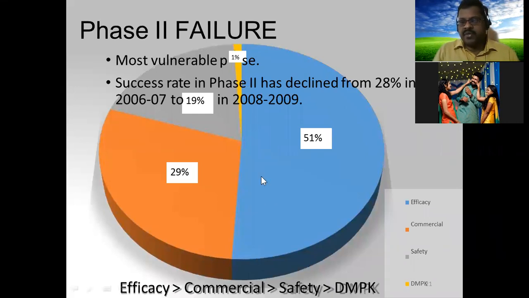The remaining almost 50% fail. The success rate in phase 2 has declined from 28% in 2006 to 7 to 9 to 19% in 2008 to 9. The reason is we are strengthening with various rules and regulations. So for approval from phase 2 to phase 3, we are following very strict measures. So nowadays, only 19% are approved through this phase 2.